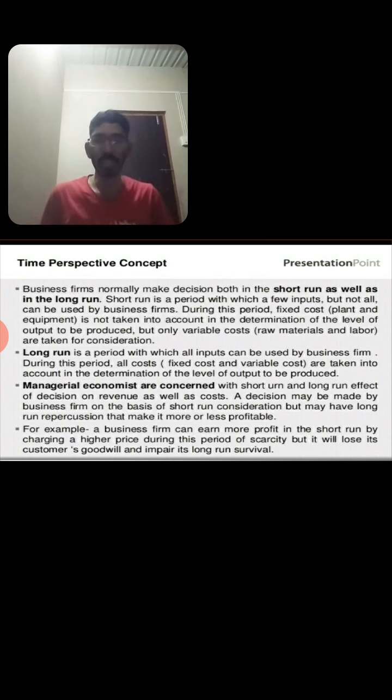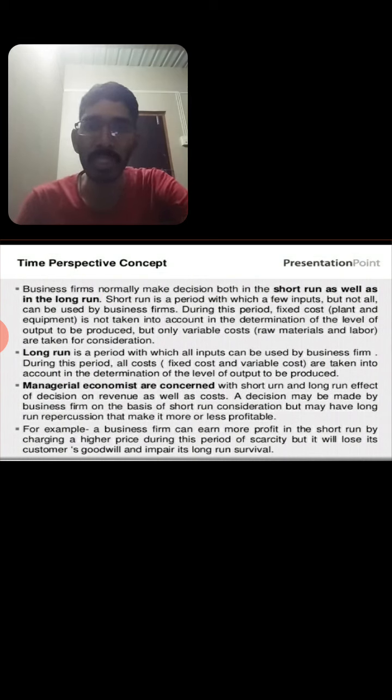So in this concept, every business manager, in determining the level of output to be produced, must take into account not only the variable cost but also the long run cost or the fixed cost. So the short run and the long run are two periods that play a very important role in decision making and forward planning.